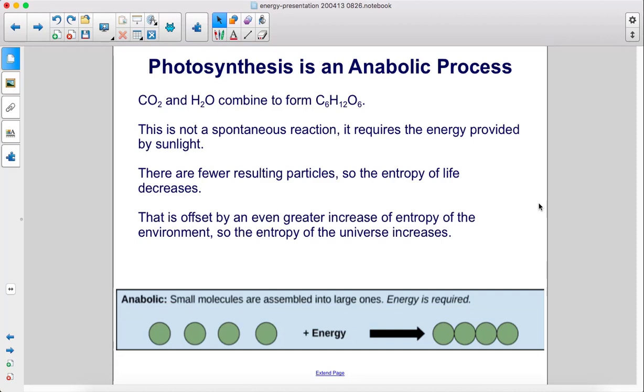Photosynthesis is an anabolic process. Carbon dioxide and water combine to form C6H12O6, which is glucose. This is not a spontaneous reaction. It requires the energy provided by sunlight. There are fewer resulting particles, so the entropy of life decreases. That is offset by an even greater increase of entropy of the environment, so the entropy of the universe increases.